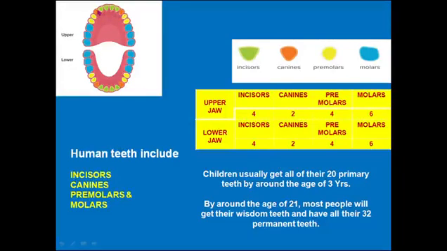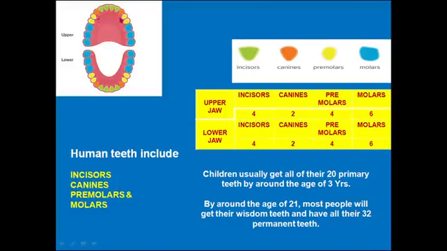Usually the dogs have canine teeth. So these two are called canines. These 4 teeth are incisors. These two teeth are canines. And these yellow colored, these two and these two, these 4 are called premolars.